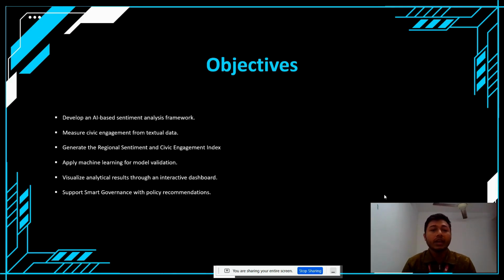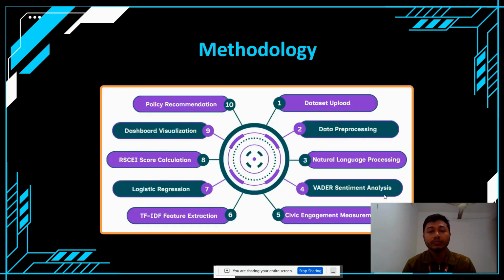Develop an AI-based sentiment analysis framework, measure civic engagement from textual data, generate the regional sentiment and civic engagement index, apply machine learning for model validation, visualize analytical results through an interactive dashboard, and support smart governance with policy recommendations.